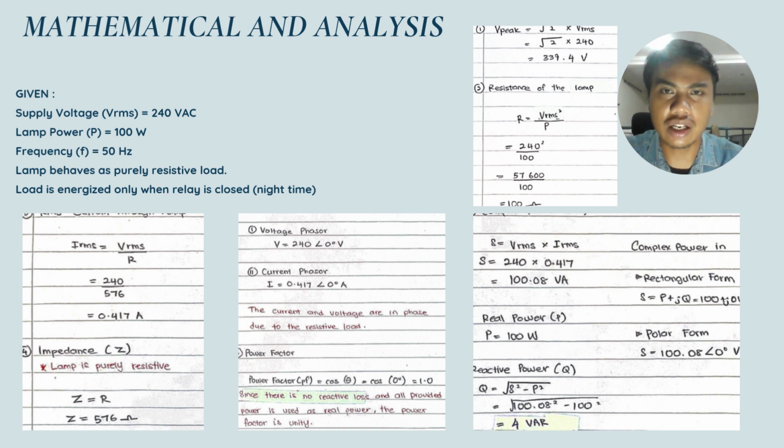For the lamp resistance, R equals V RMS squared over P, and the answer we get is 576 ohm. Then for the complex power, the formula is S equals V RMS multiplied by I RMS, so the answer is 100.08 VA. The real power is P equals 100 watt, from the lamp rating. For the reactive power, the formula is Q equals square root of S squared minus P squared. So we get 4 VAR. Reactive power is negligible, theoretically 0 for a resistive load. The 4 VAR is likely a rounding error.